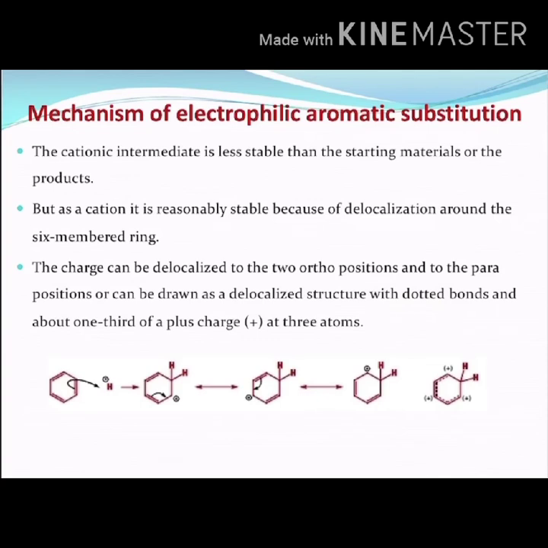The cationic intermediate formed once the electrophile attacks is less stable, but as a cation, it is reasonably stable because of delocalization around the 6-membered ring. So here the charge can be delocalized to the 2 ortho positions and to the para position, or can be drawn as a delocalized structure with dotted bonds with about 1/3 of a plus charge at 3 atoms.